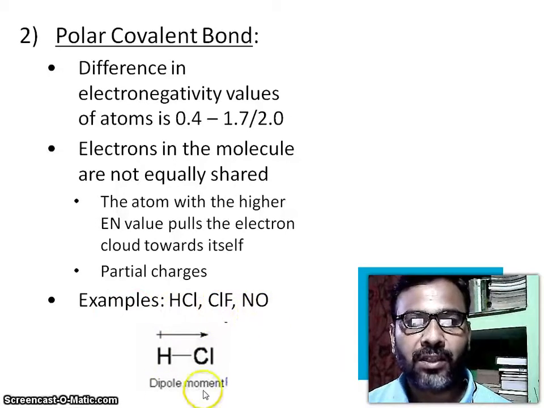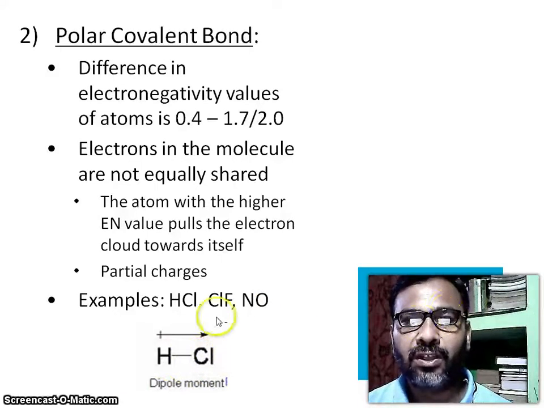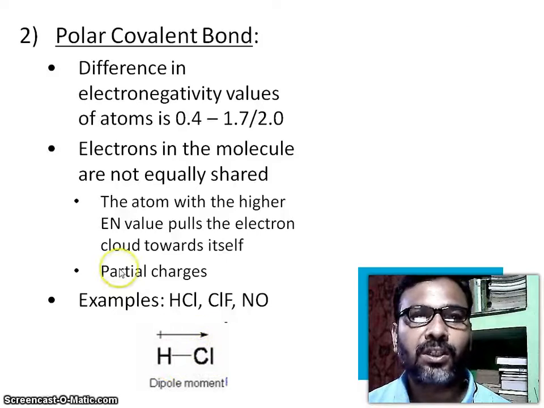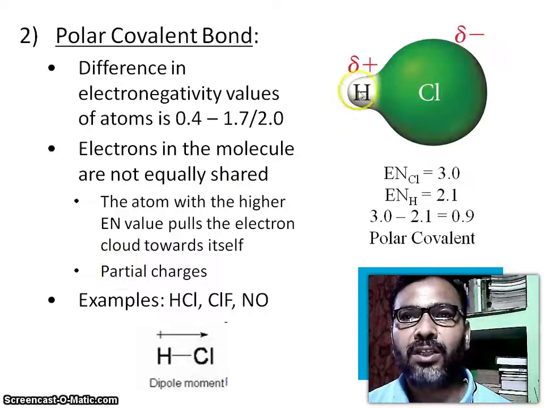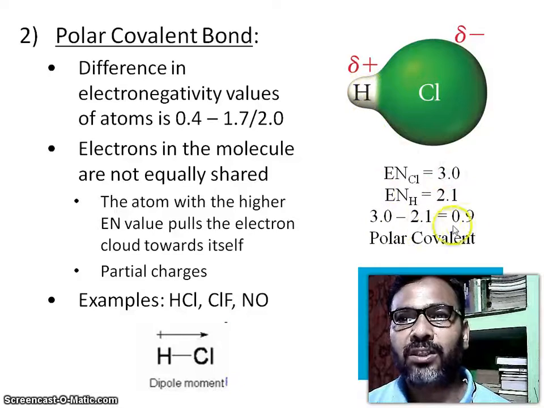So here is the dipole moment. Chlorine has more electronegativity than hydrogen, so there is a shifting of electron density towards chlorine. Here you see hydrogen has less density and chlorine has more density, because the electronegativity here is 3.0 and here the electronegativity is 2.1. So 3.0 minus 2.1 is equal to 0.9, polar covalent.